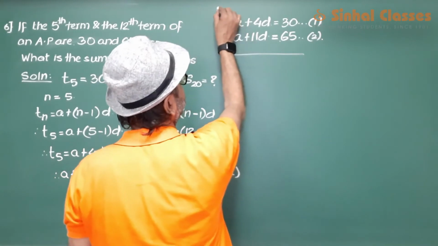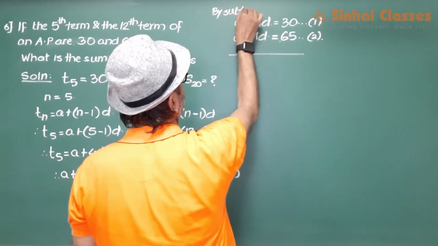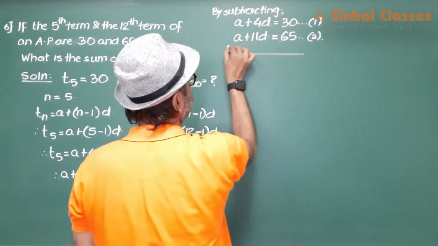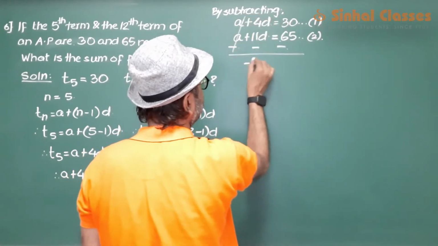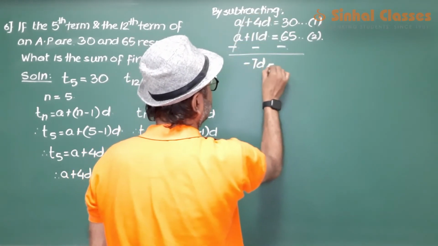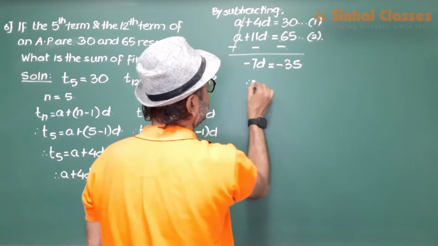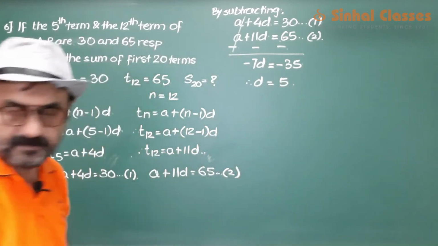When we change the sign, we write by subtracting. And by writing this, we change the signs. This goes off. This is minus 7d. This is minus 35. So we get the value of d as 5.